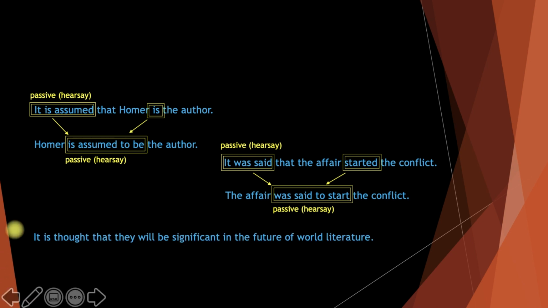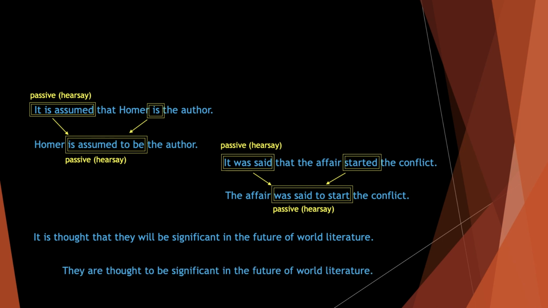The last example shows a hearsay as well. It is thought that they will be significant in the future of world literature. In the new sentence, we will take they as the subject and we will say they are thought to be. Let's see how it is. They are thought to be significant in the future of world literature.